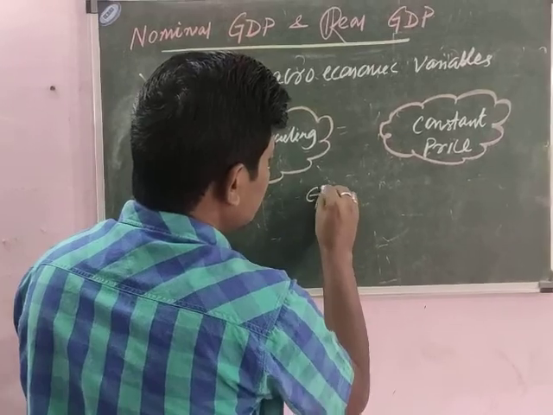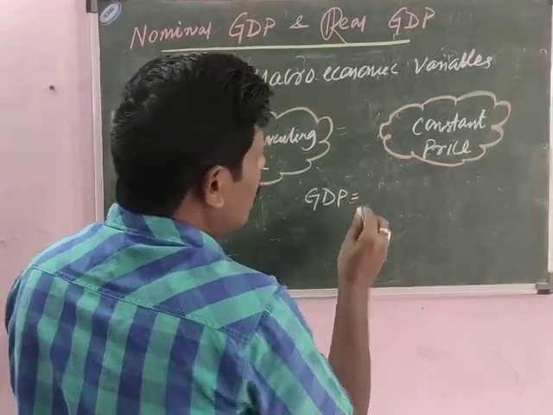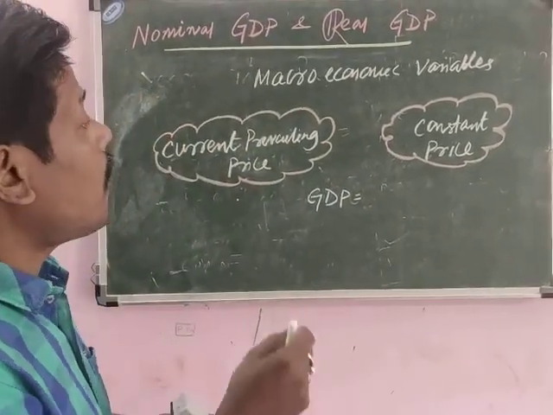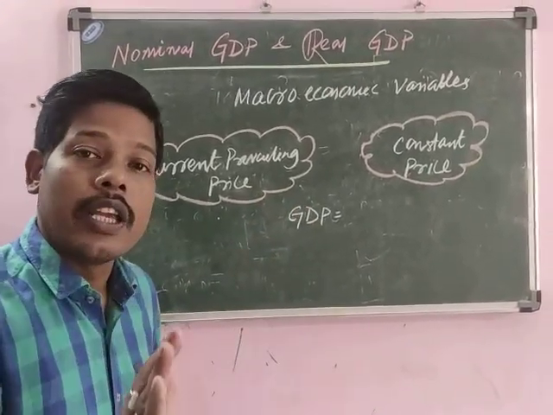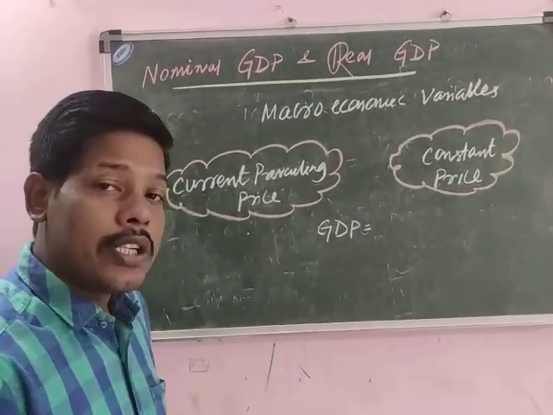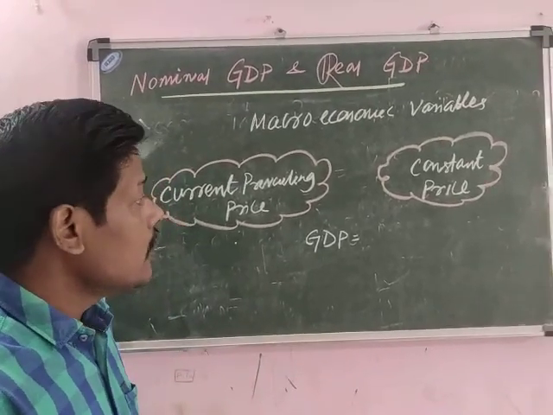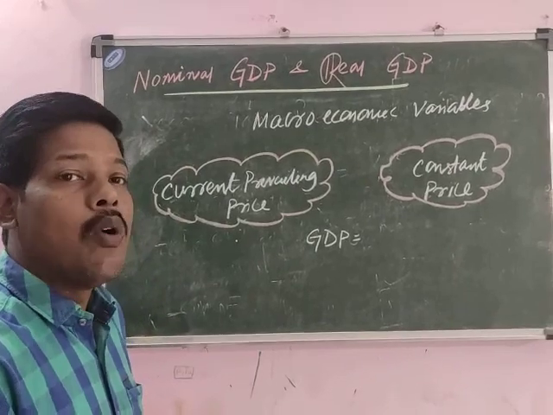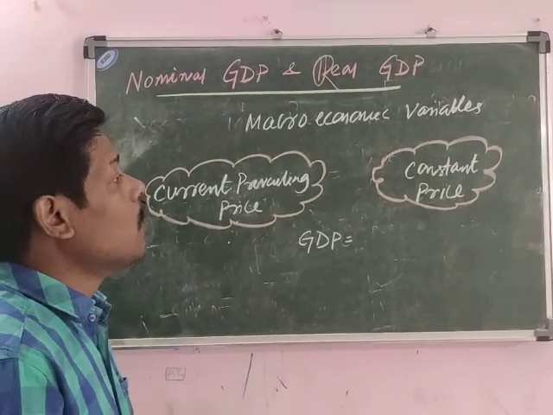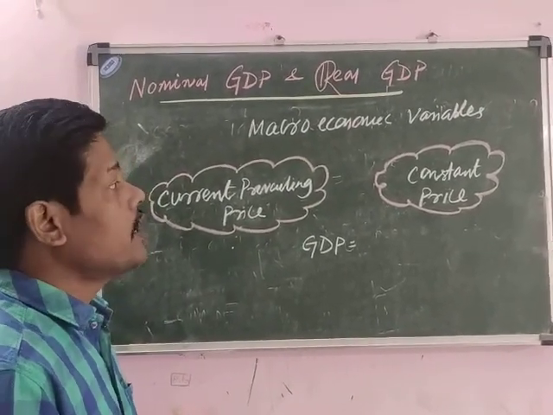This GDP is the monetary value of all the final output produced in a country during a year. As this is the monetary value, it means it is the monetary value of what? Monetary value of the final output produced during a year.